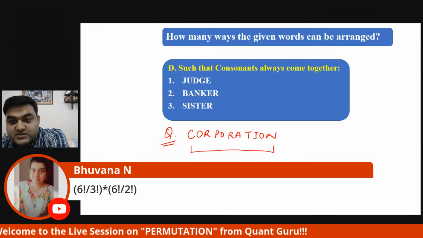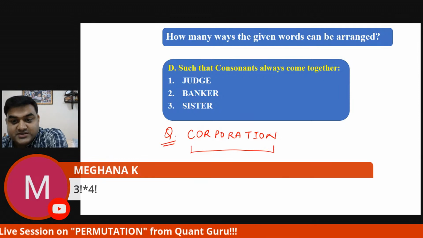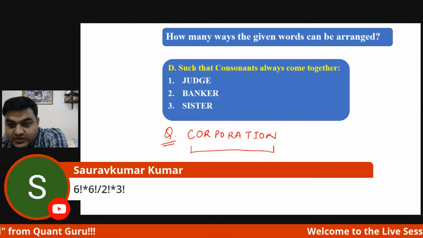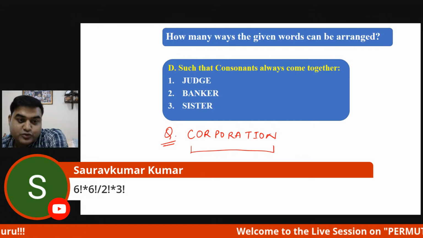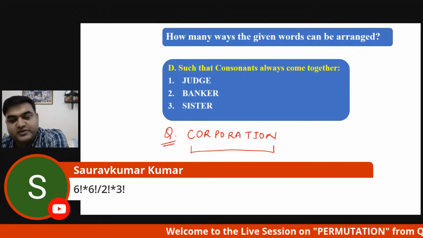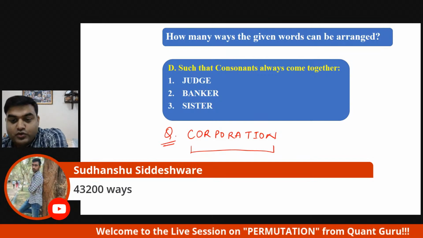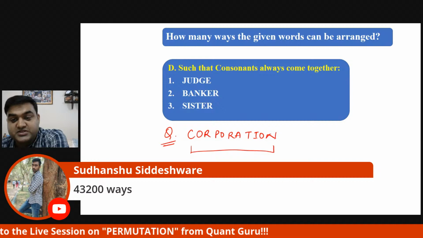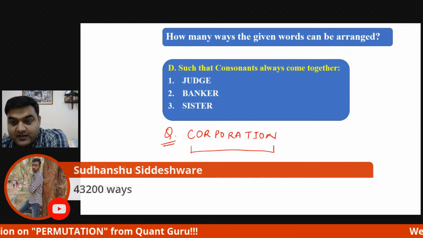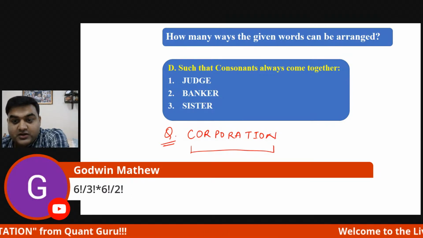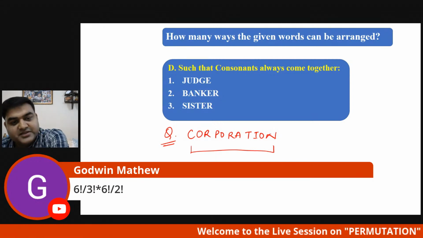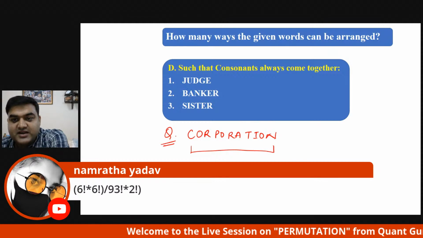Saurav has got the answer. Very good. Atul is telling 60. Okay, Saurav is telling 6 factorial, 6 factorial, divided by 2 factorial into 3 factorial. Oh my god. Someone gave 43200 ways. Oh, wonderful. Godwin Matthew, 6 factorial divided by 3. Wonderful. Yes, it is right.